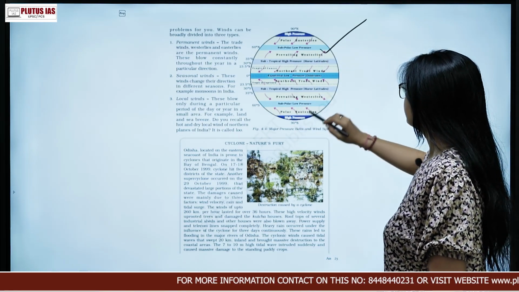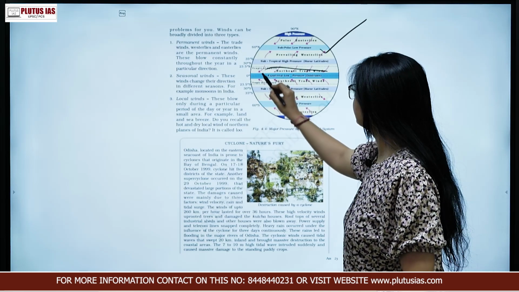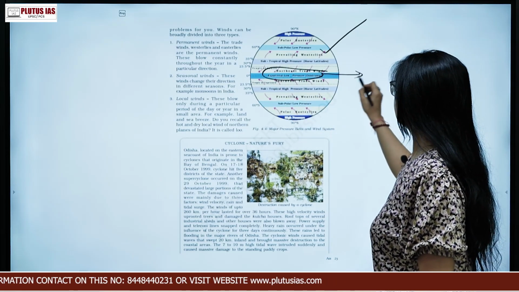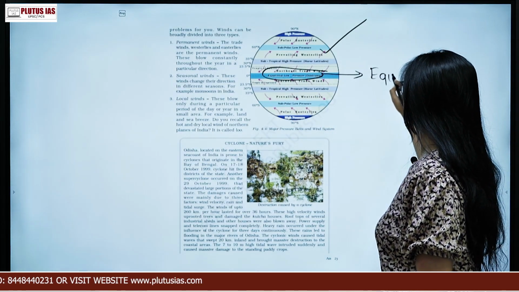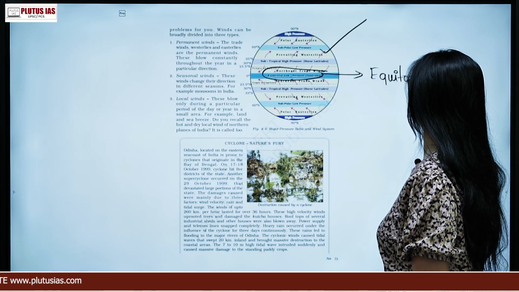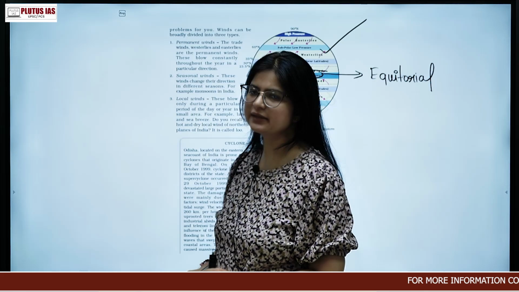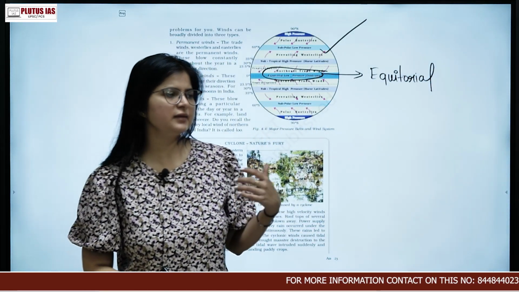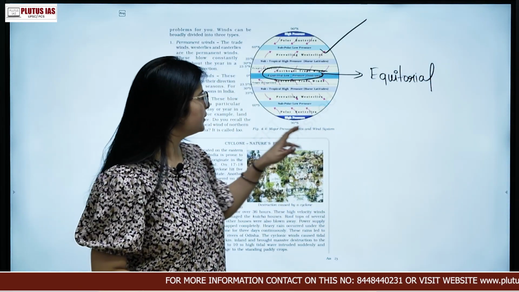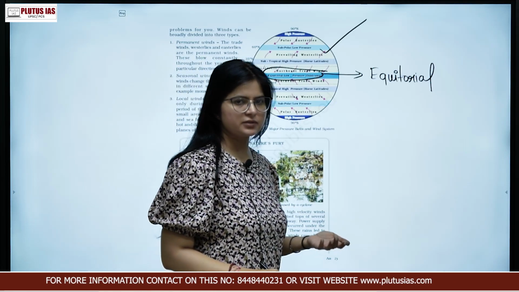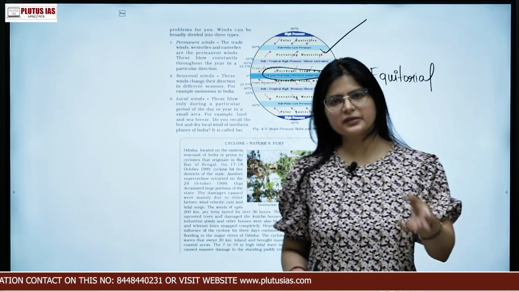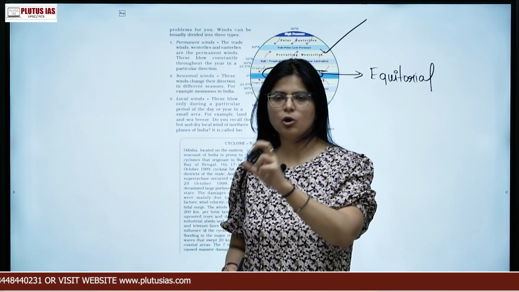What are they? For example, if I talk about the equatorial low pressure, for the 7th, if you are reading this part only, you don't have to do these pressure belts very much in detail, because in 11th class you already have to do it in detail under climatology. But for now, just remember the names, okay, and just remember whether the equatorial is low or high.